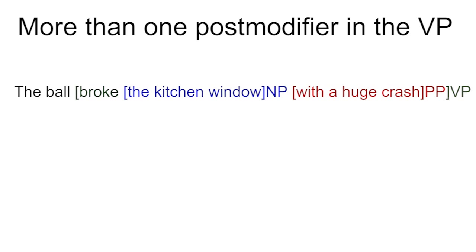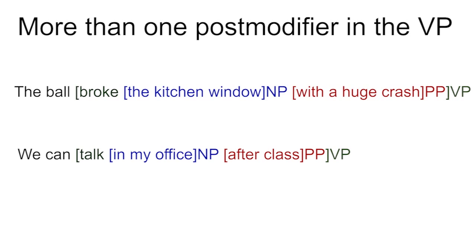A verb phrase can have more than one postmodifier, as in the ball broke the kitchen window with a huge crash, or we can talk in my office after class. In the first example, the kitchen window is an object. The verb requires it to be there. With a huge crash is an optional post-modifying prepositional phrase. We could leave it out. In the second example, both prepositional phrases are optional post-modifiers.